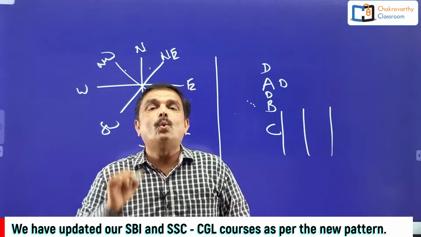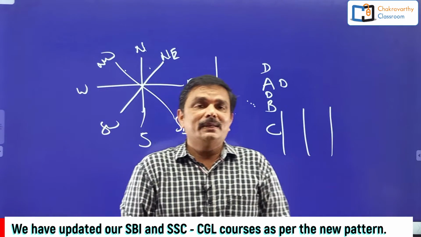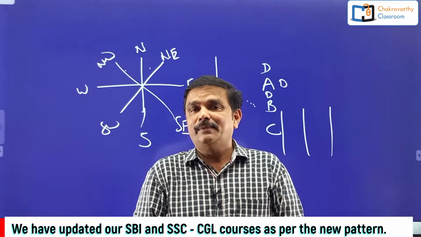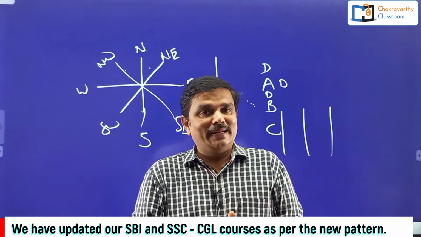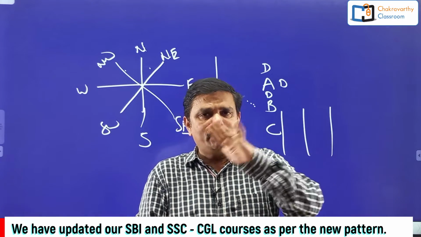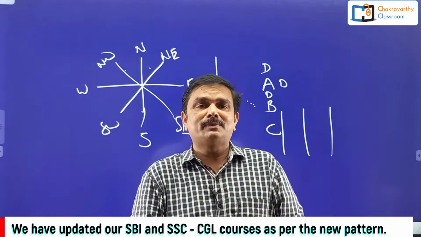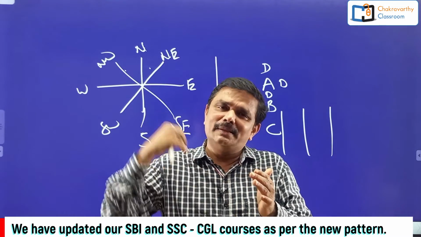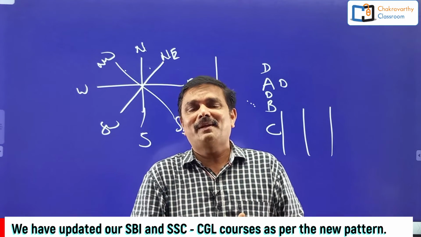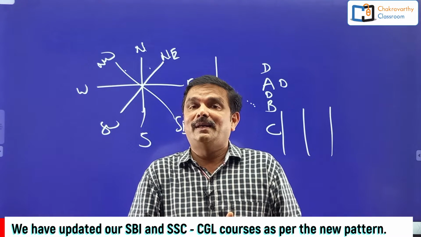And next one is coding decoding. Coding decoding, students, previously that was very easy. If you remember the number positions of the English alphabet from A to Z and Z to A, some of the coding problems can be solved. And coding is based on alphabets, numbers, letters, many things that can be. But nowadays they are giving coding.